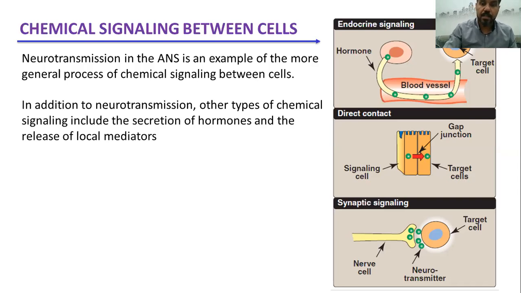The other way by which your cells can communicate with each other is by sending nerve impulses between different organs.